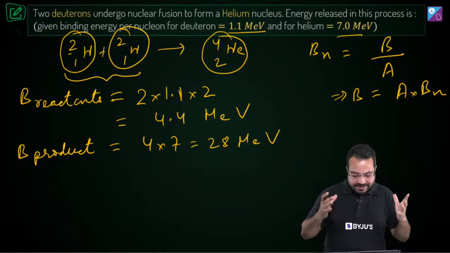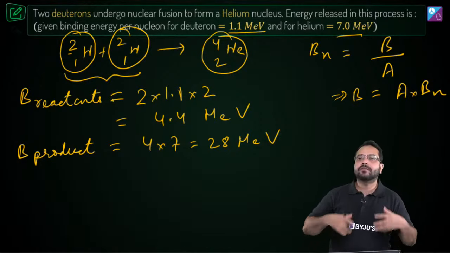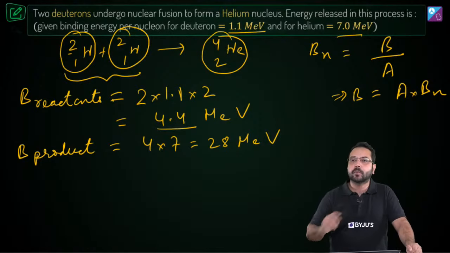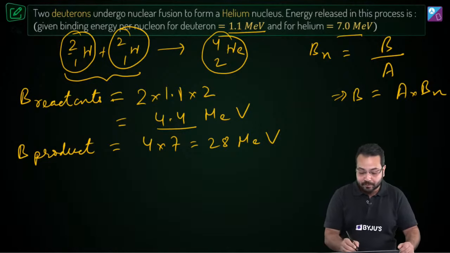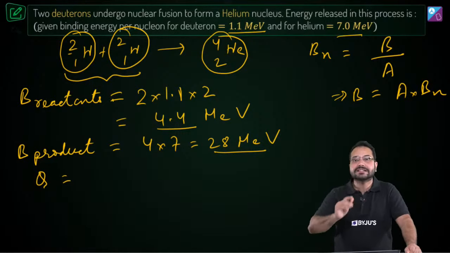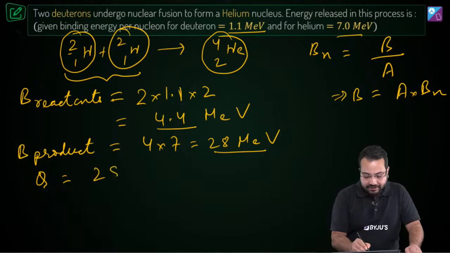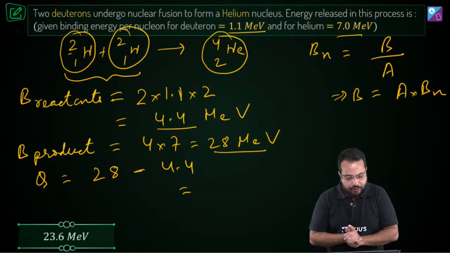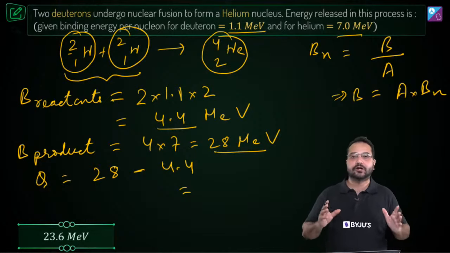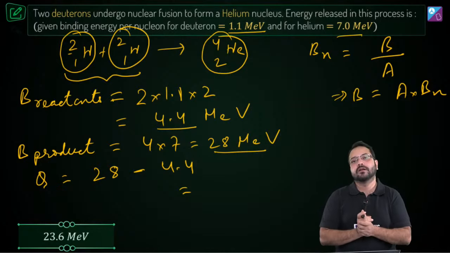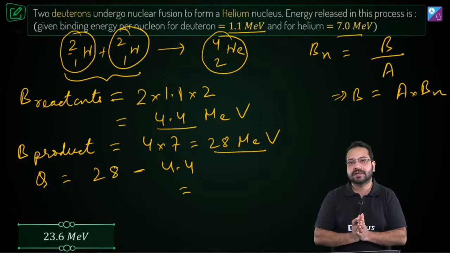Is that correct? So what is happening over here? The binding energy of the product is going to become larger. The binding energy of the reactant is 4.4 mega electron volt, but the binding energy of the product is 28 mega electron volt, which means that the energy released in this reaction is going to be the binding energy of the product minus the binding energy of the reactant. Do you agree? And if we do this very simple calculation, we are going to get 23.6 mega electron volt. That will be the energy released in this nuclear reaction. Is that correct?